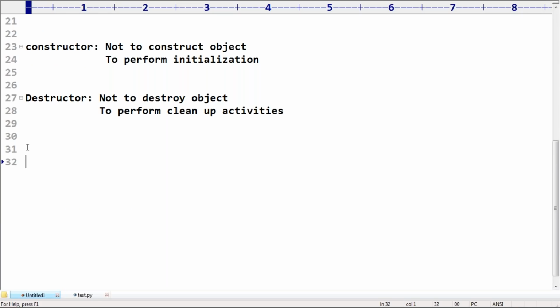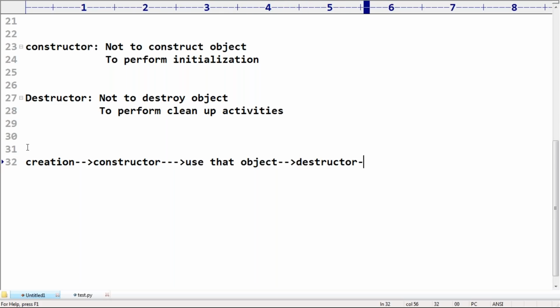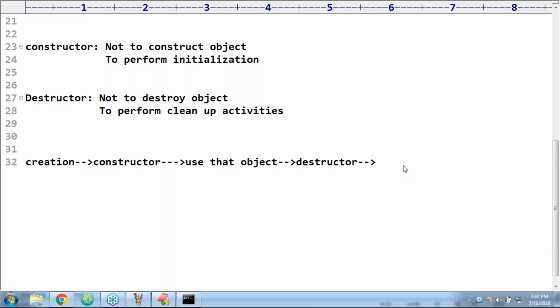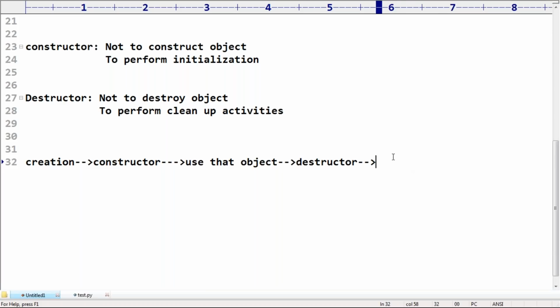What are the steps? First, object creation. Second, the constructor to perform initialization. Next, use of that object. Then the destructor to perform the cleanup activities. After the destructor, the garbage collector destroys that object. Observe the sequence very clearly, sir.